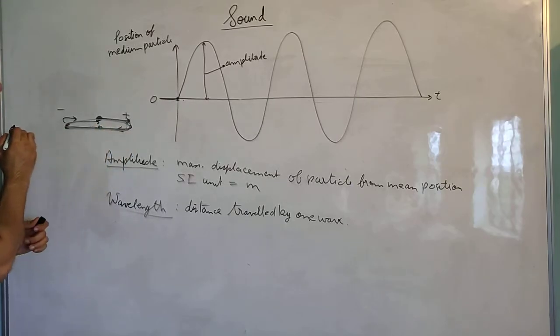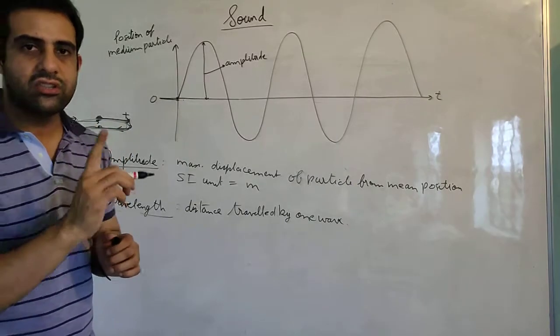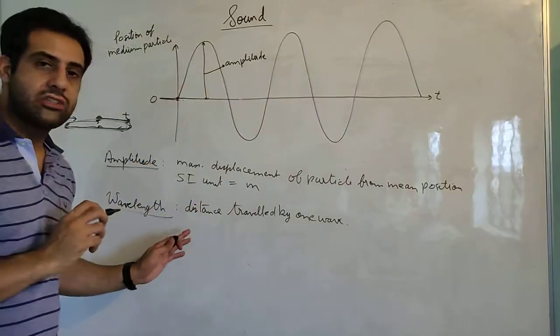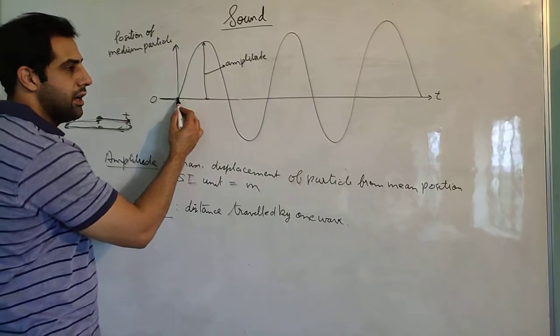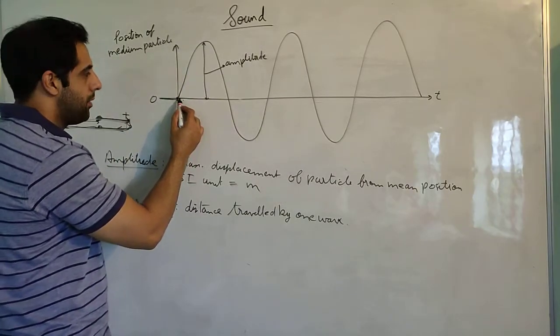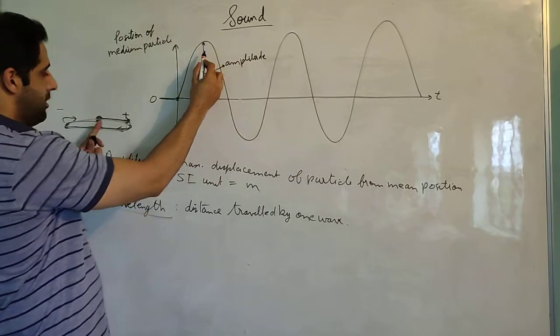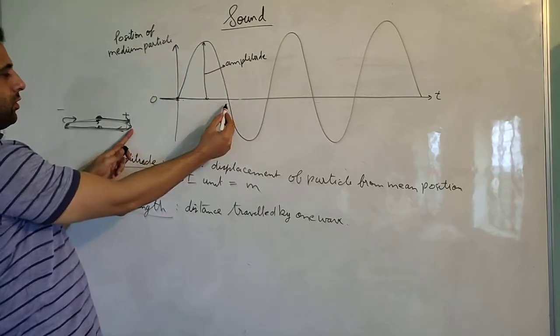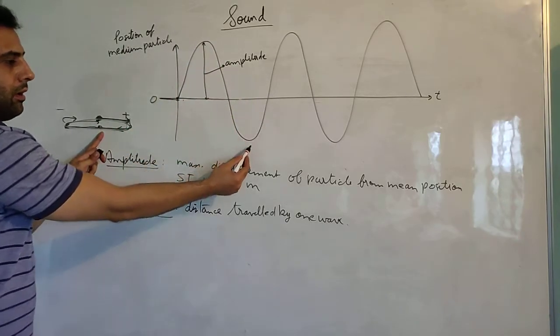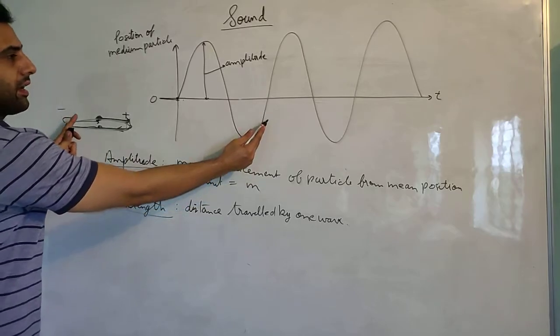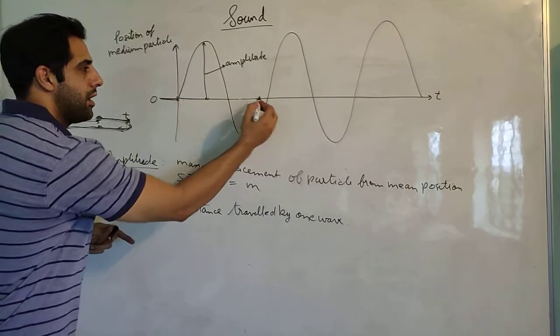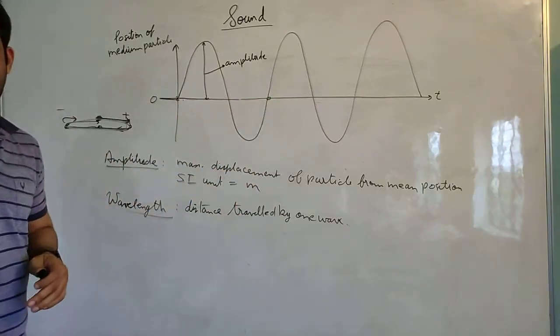So when one loop is completed by a particle, that is called one wave. And the distance traveled by that one wave is called the wavelength. So if the wave started from here, maximum displacement came here, 0 again to the mean position, maximum displacement in negative direction here, and then again to the mean position. That means from here to here, one wave is complete.